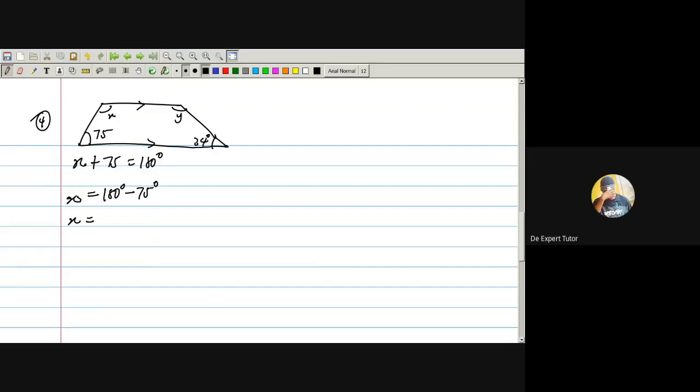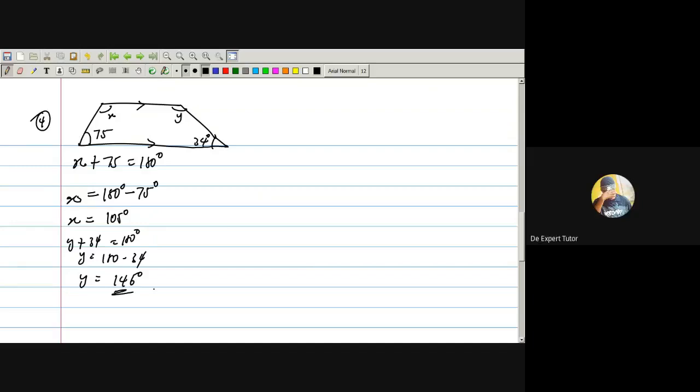What will be the value of y? y would be 180 minus 34. 146. Correct. So y plus 34, so y equal 180 minus 34, equal 146. Exactly.